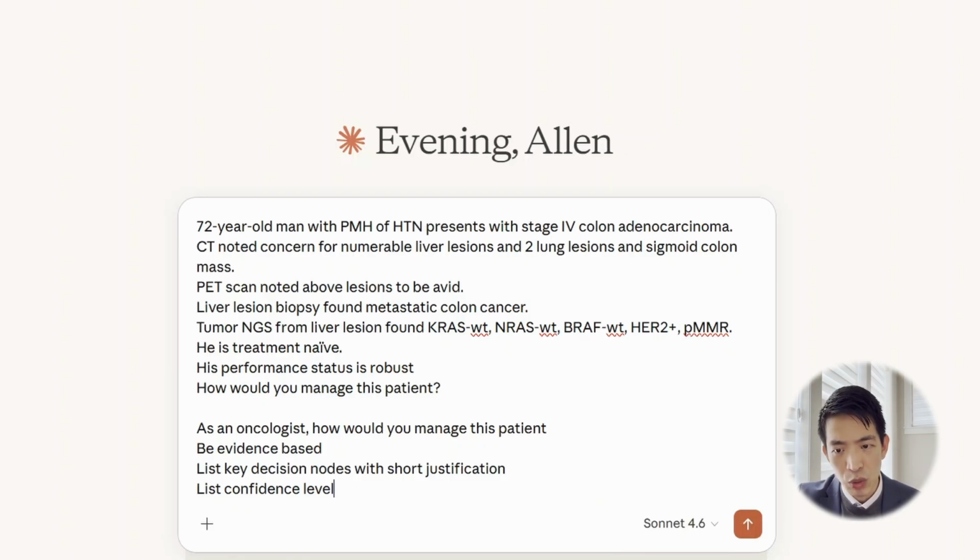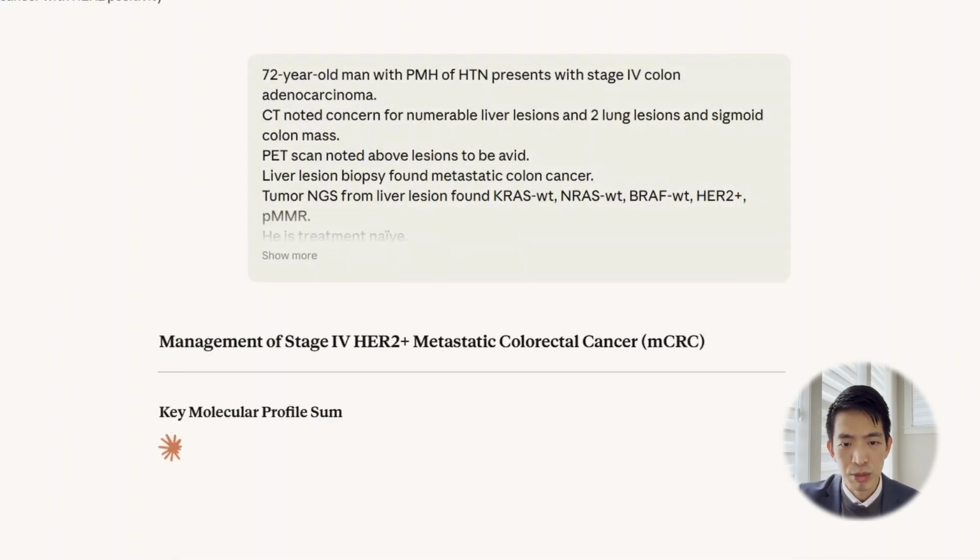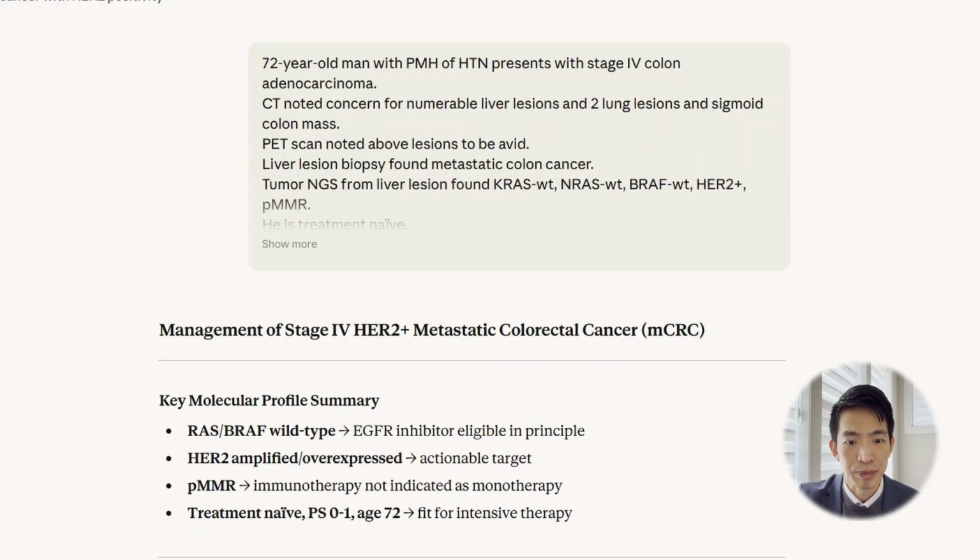HER2 is emerging in colon cancer as a predictive tumor marker. So I want to see how the AI would handle the treatment and its interpretation. In the prompt, we also asked the AI to act as an oncologist, asking how it will manage the case, be evidence-based, list the key decision nodes, and also give the confidence level in its recommendations. Now that is a good prompt strategy to have. It'll let you know the confidence level that the AI has. Of course, high confidence doesn't always mean correct.